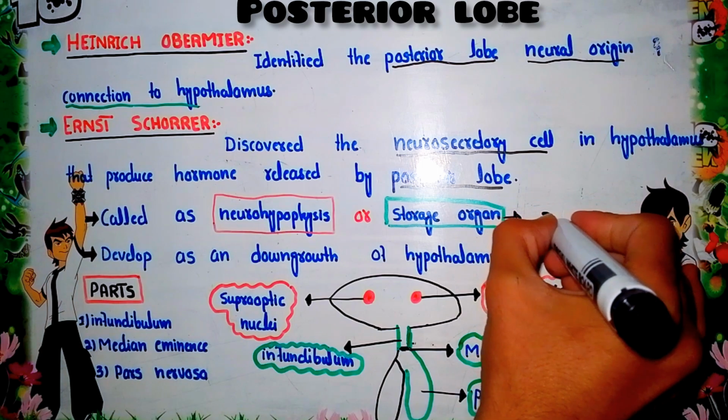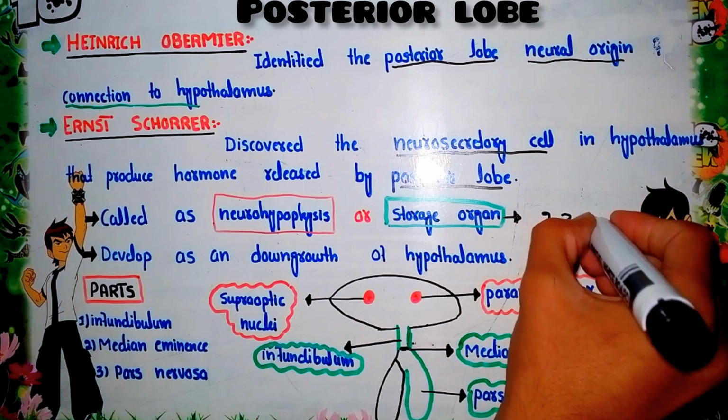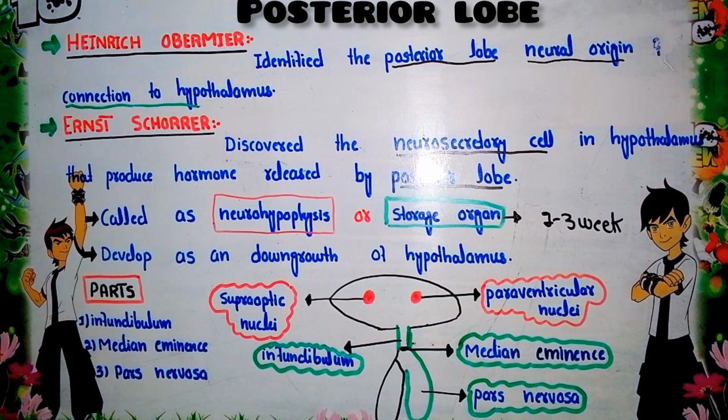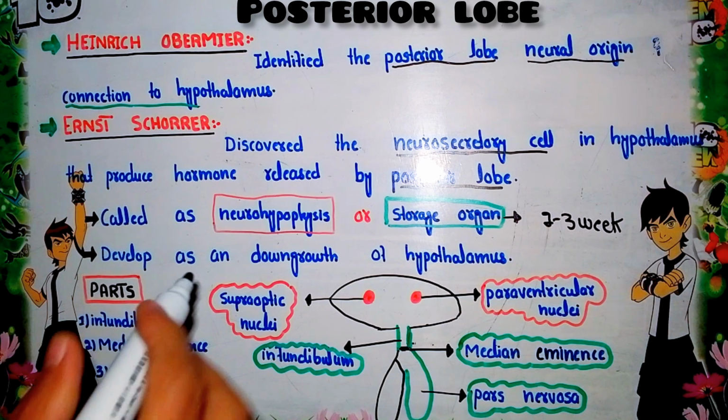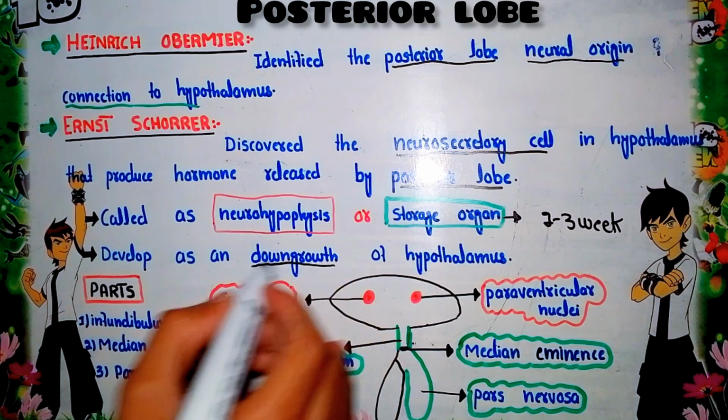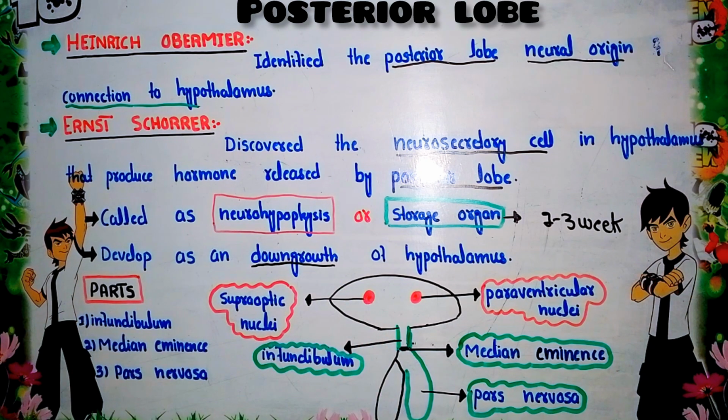About 2 to 3 weeks these hormones are stored in the posterior lobe of the pituitary gland. If we talk about its development, the posterior lobe develops as an evagination, or downgrowth, of the diencephalon. So it actually originates from the nervous system.